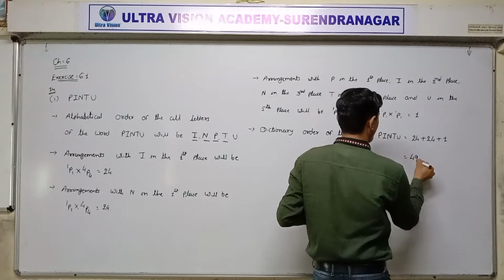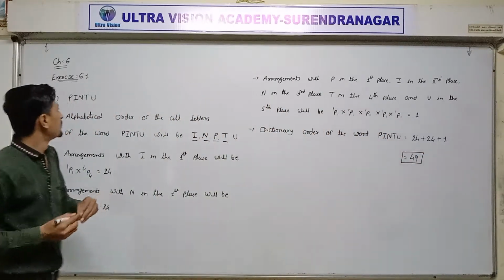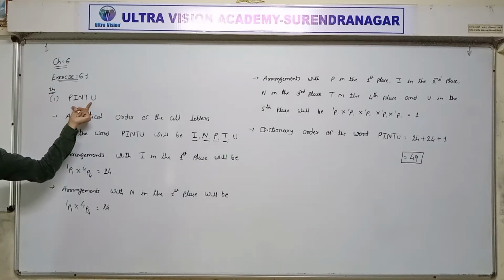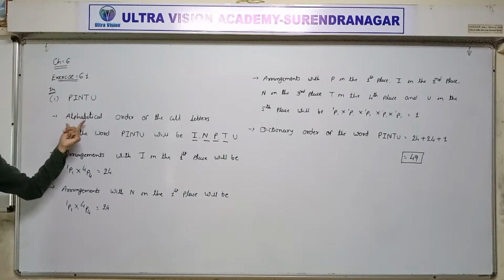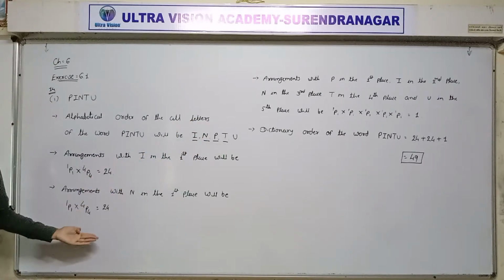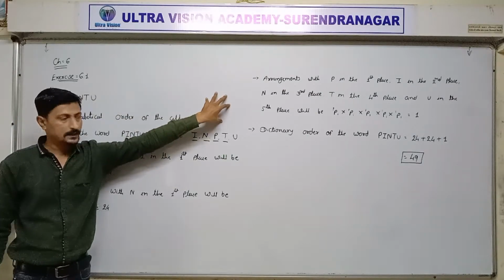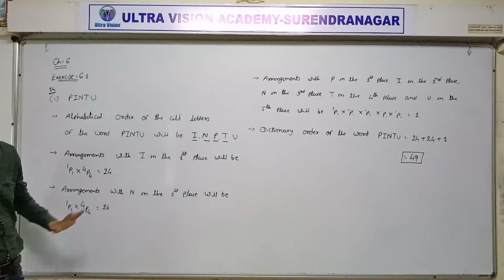The answer is 49. First of all, the word given is arranged alphabetically, I N P T U. One by one selection: I in the first place, N in the first place, P in the first place, and we directly find out Pintu. Clear? So you completed question 1.